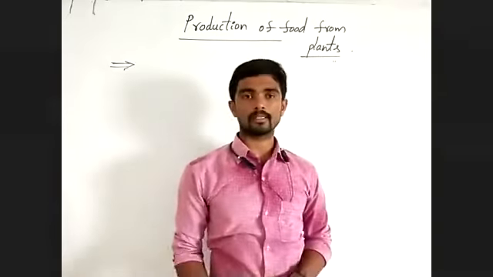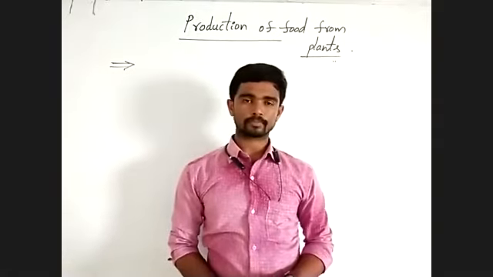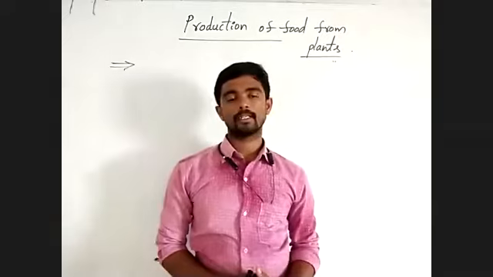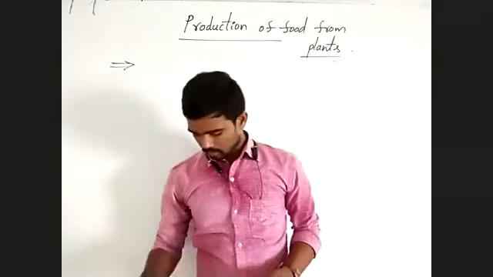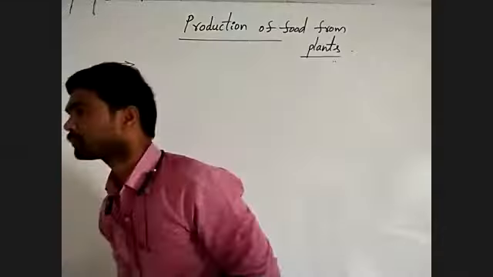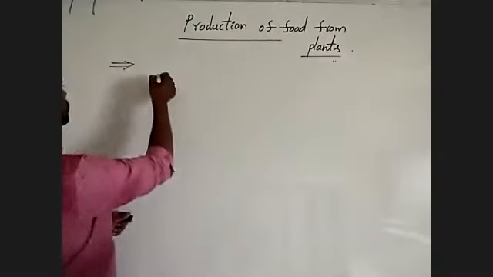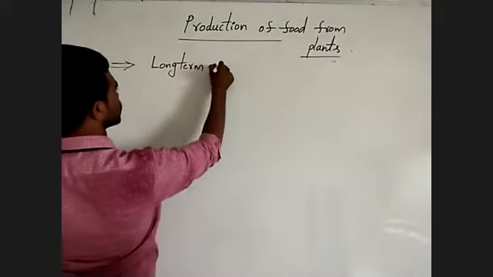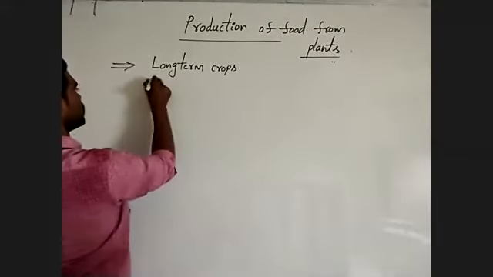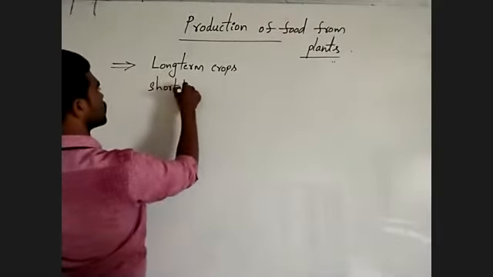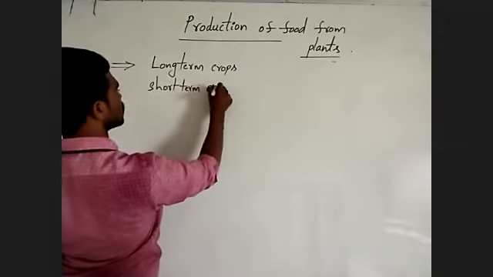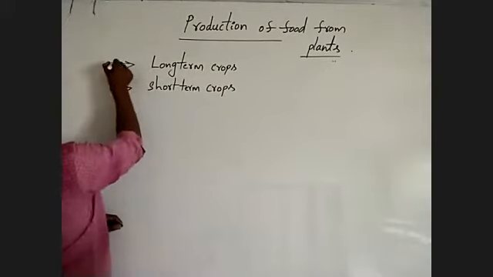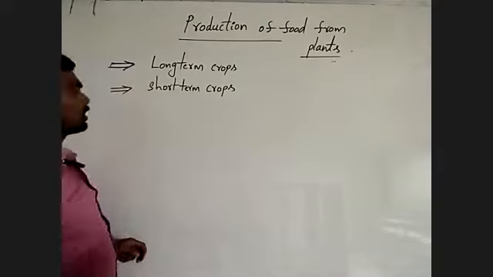Next, in previous class, we have discussed different types of plants. Long-term crop, short-term crop.